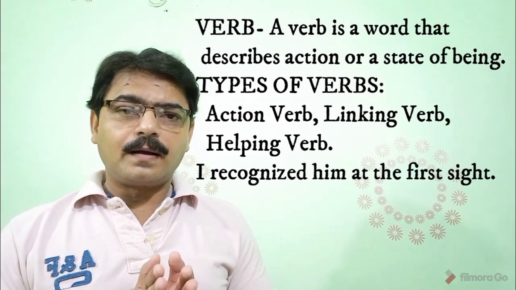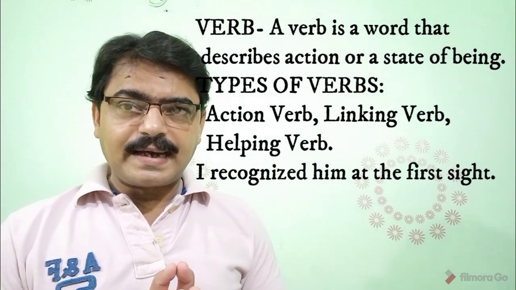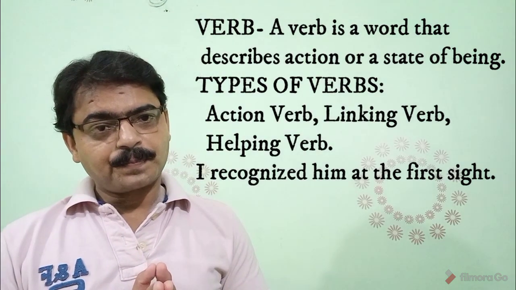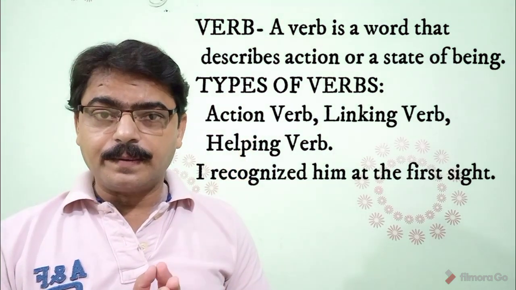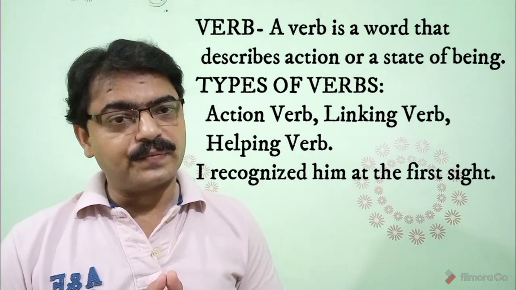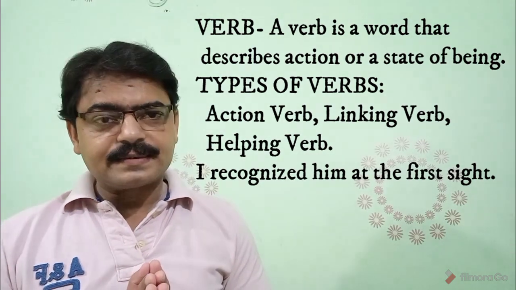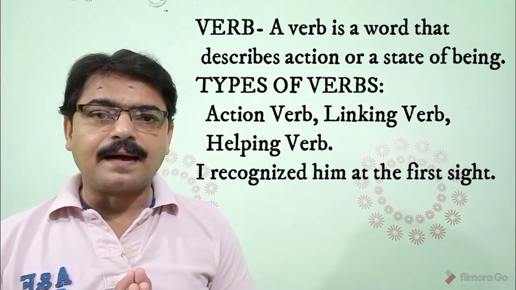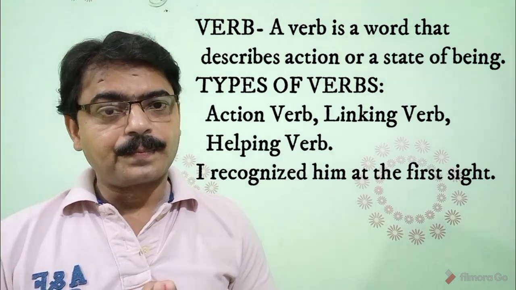So now, after pronoun, we switch over to verb. A verb is a word that describes action or a state of being. There are 3 kinds of verb: main verb, linking verb, and helping verb. I recognized him at the first sight. And recognized is a verb here.